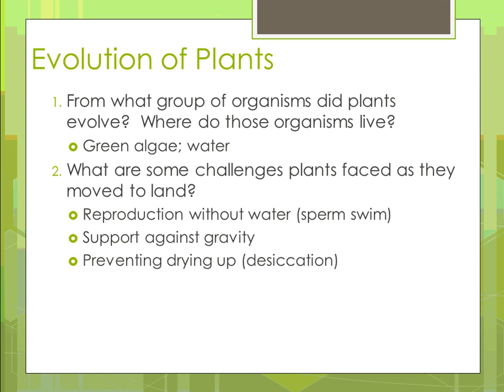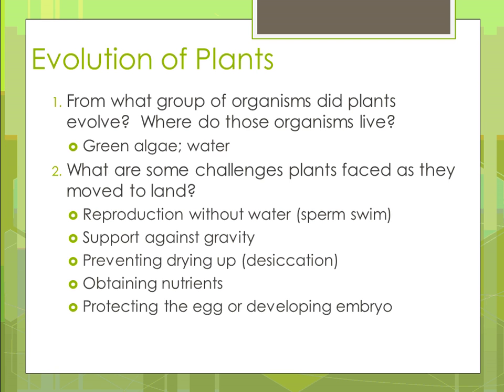They needed to prevent drying up, and the fancy word for that is desiccation. All right, so once plants moved on land, one of the biggest challenges was how to prevent from drying up. And we'll talk about how they actually did overcome that in a second. Obtaining nutrients. How are they going to get the nutrients? Again, if you're in an aquatic environment, those nutrients are all around you. And another thing is protecting the egg or the developing embryo.